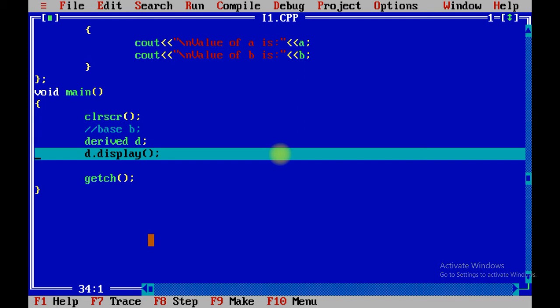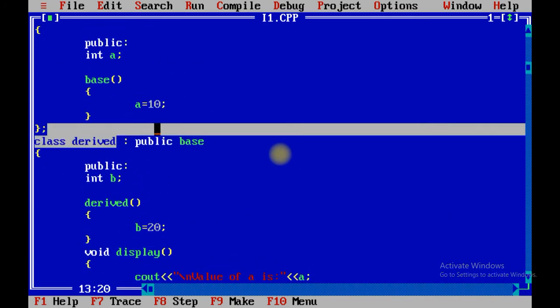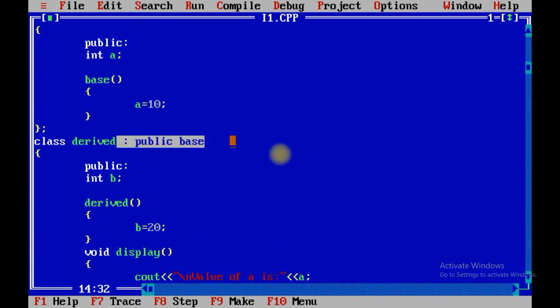So remember one thing, that when you create the object of derived class and both the classes contain default constructor, at that time base class default constructor is automatically executed, because you have used the concept of inheritance over here. Is that okay to everyone? I hope the concept is clear properly.